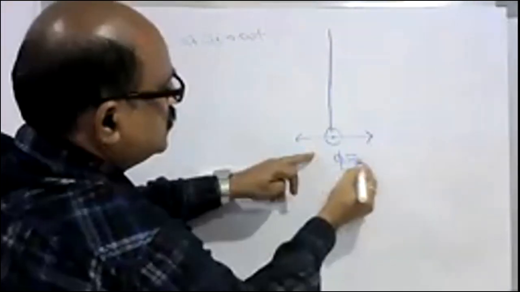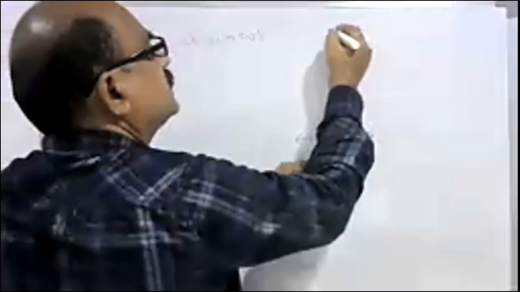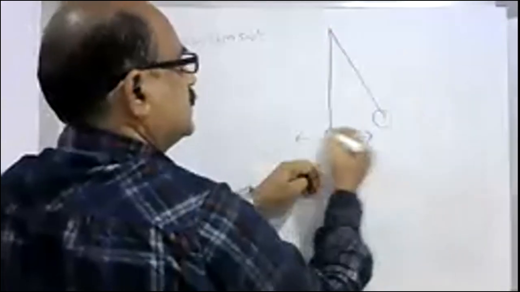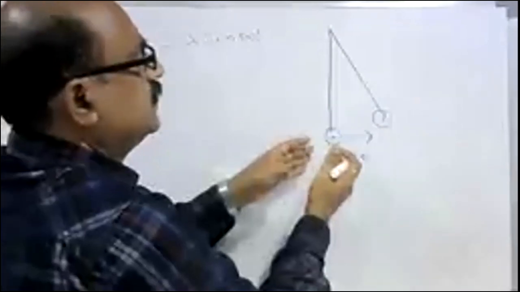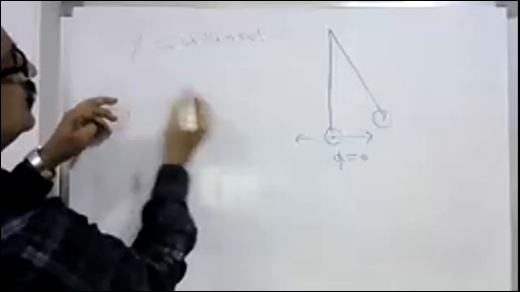If it is started from initial phase phi is 0, initial phase means the initial position from which it is started. Actually, it is started from mean position. That's why initial phase is 0. If it starts from extreme end, say in this case, second case, it starts from extreme end, then its initial phase is pi by 2.